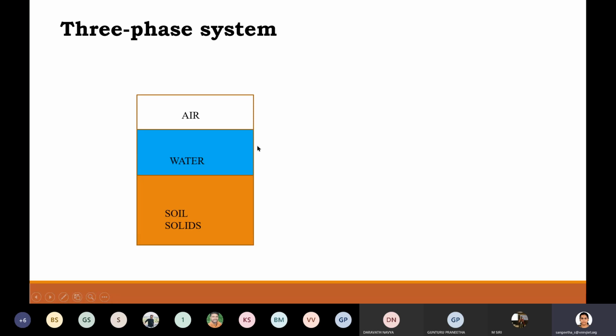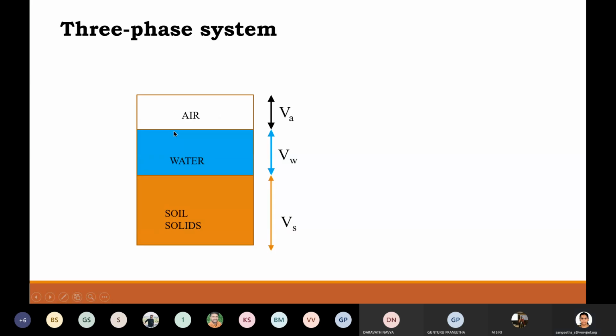So if I represent them in terms of volume, so here solid volume is represented by the letter Vs. Okay, so suffix S indicates soil solids, not soil, it's soil solids. Soil solids means only the brown color particles. Soil means this entire system we call soil. So always you have to know the difference. And VW indicates volume of water, and VA indicates volume of airspace.